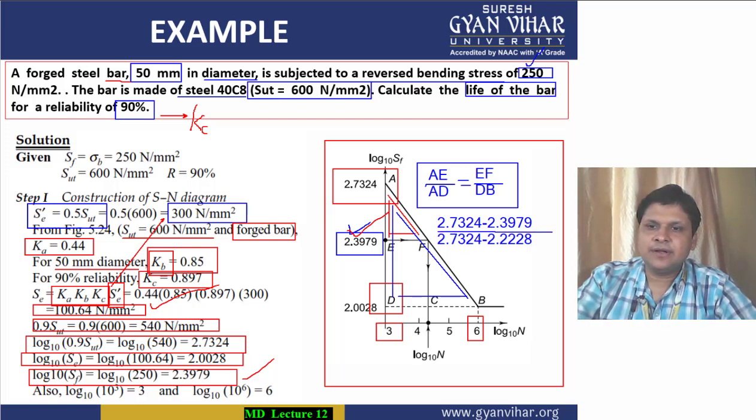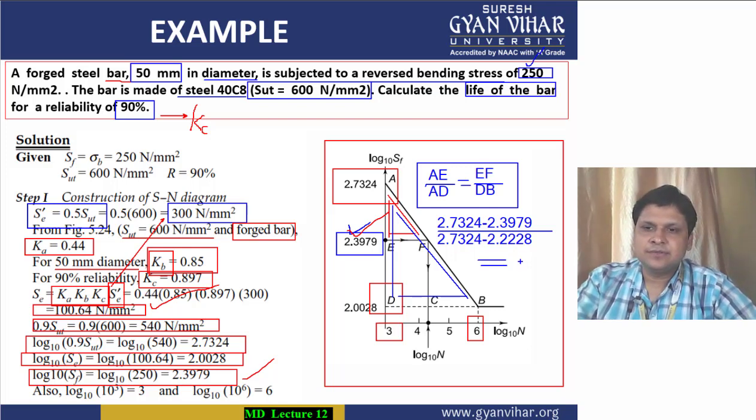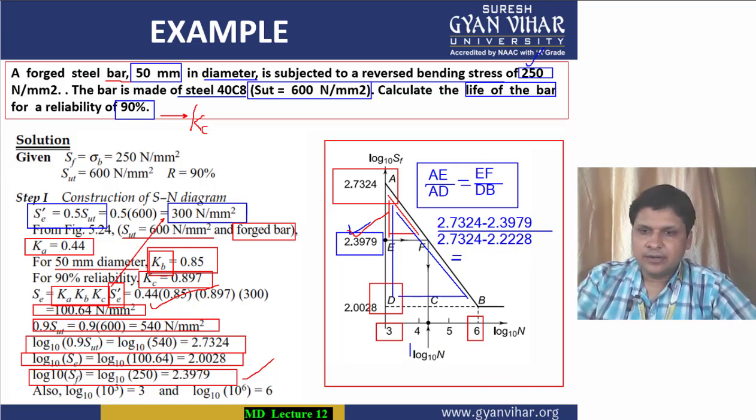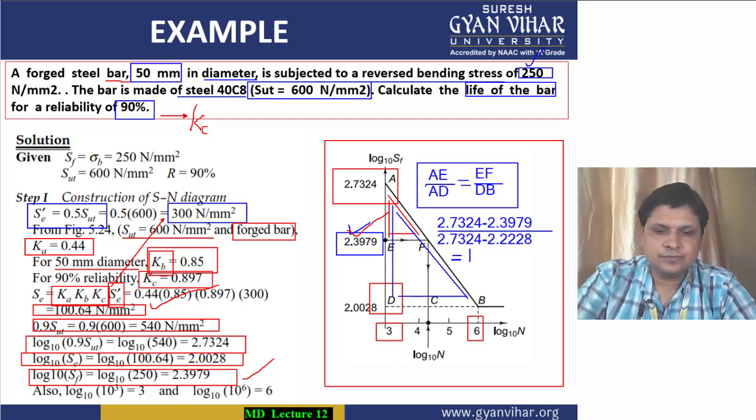This is your LHS and it will be equal to EF by DB. EF will be how much? F is your log n. As you can see, F denotes your log n value. If you draw a vertical line from this point F, you will see that the corresponding value is log n.